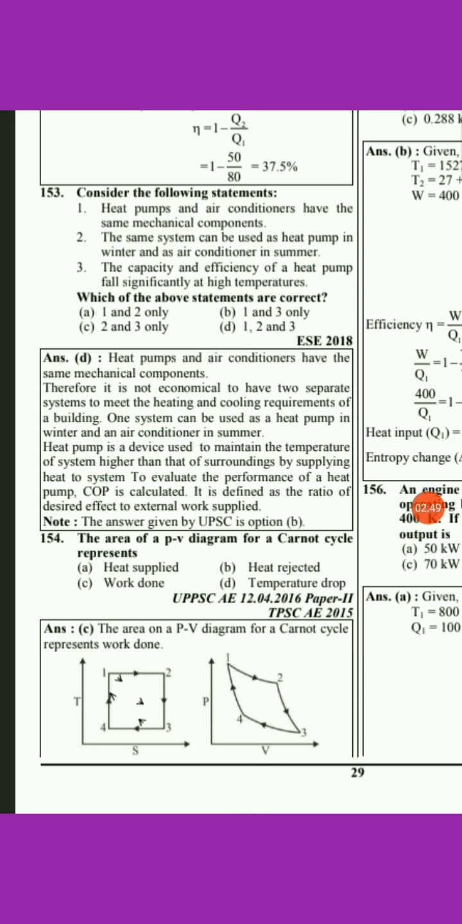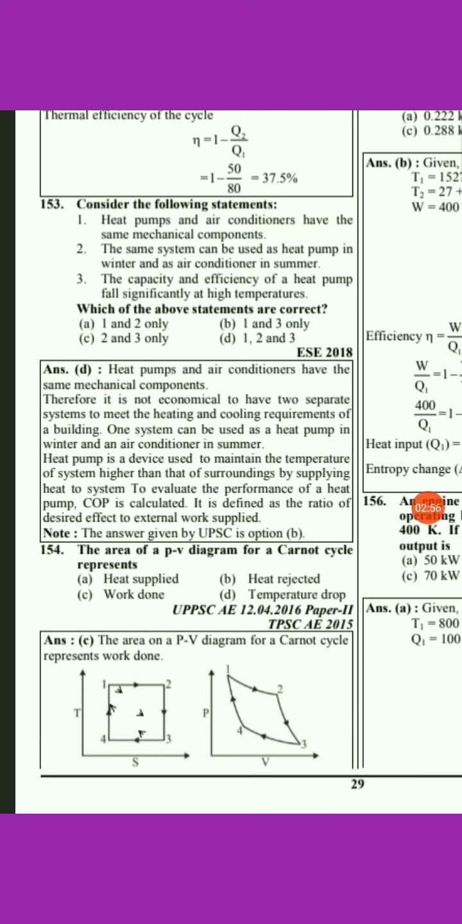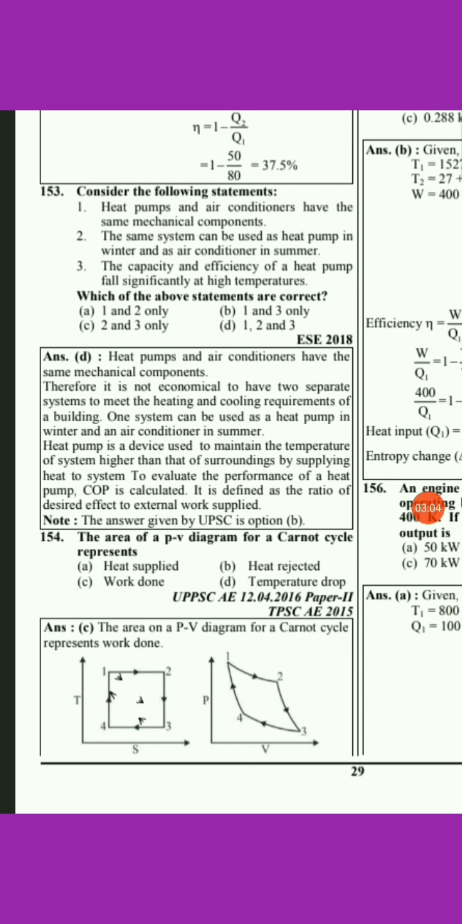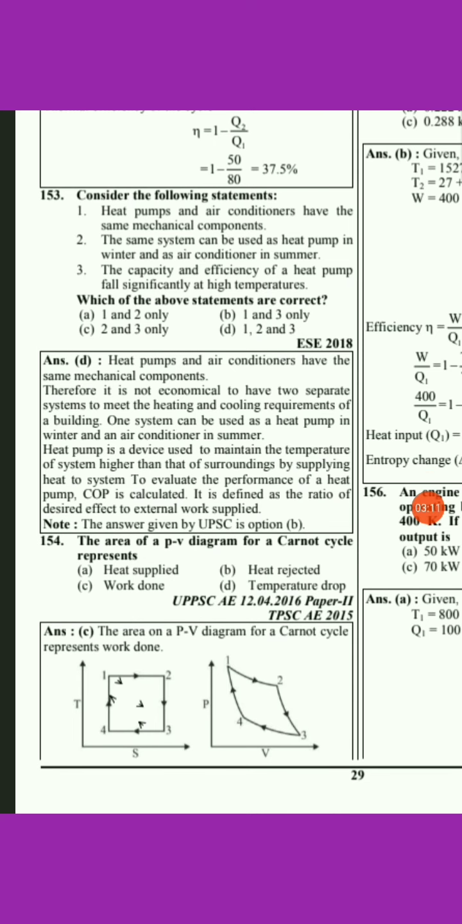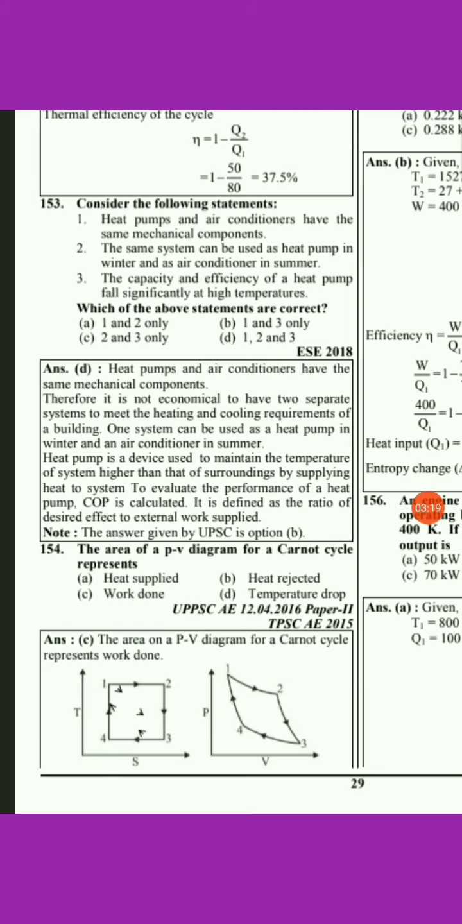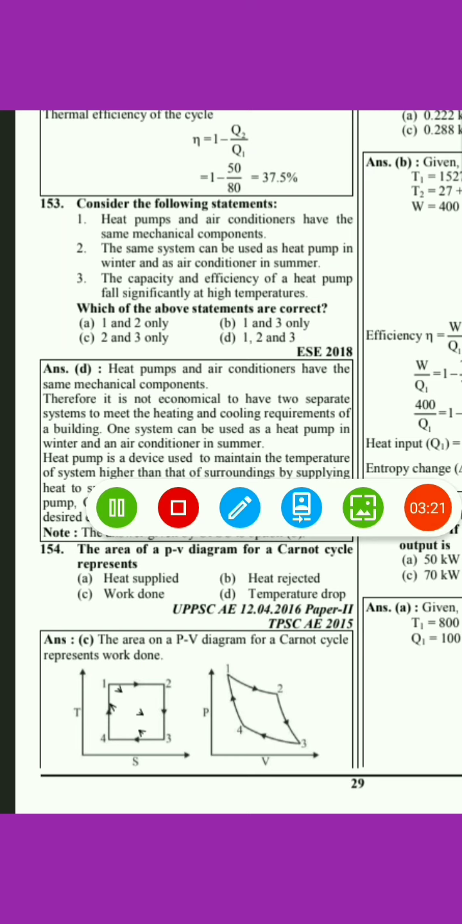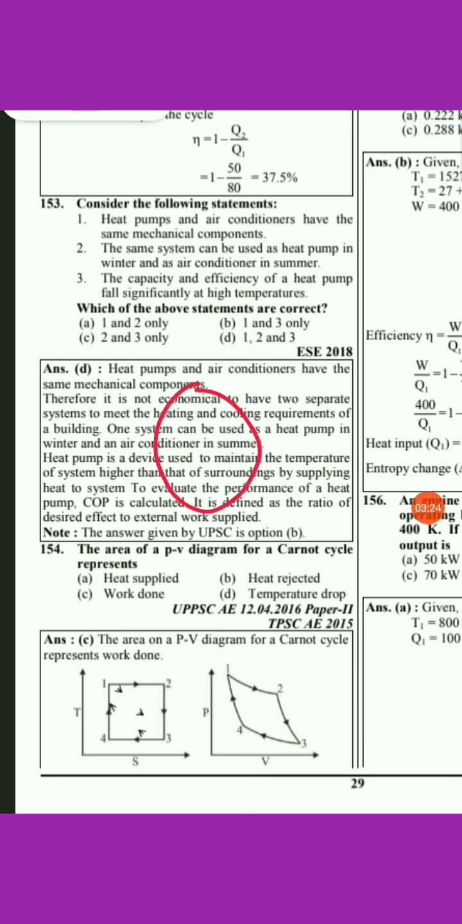Next, the second statement: the same system can be used as a heat pump in winter and an air conditioner in summer. As I told you earlier, in winter we just deactivate the cooling coil where the refrigerant is flowing and the device acts as a heat pump, and in summer we activate the cooling coil, so it acts like an air conditioner. So statement 2 is also true. Then, the capacity and efficiency of a heat pump fall significantly at higher temperatures, so it is also true. For that purpose we need to know the COP of a heat pump.